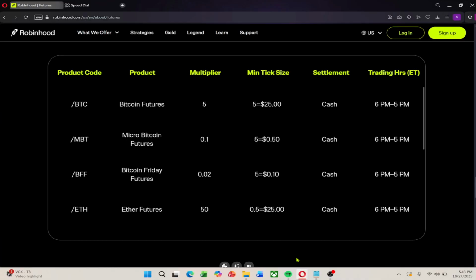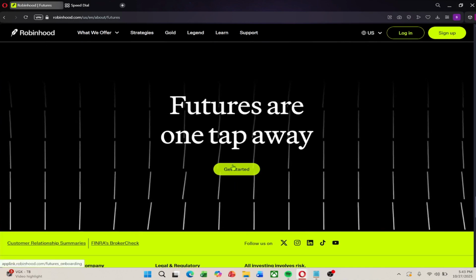Altogether, you can expect to pay between 87 cents and $1.12 per contract, and that fee applies both when you open and when you close your trade. So, double that to estimate your total round-trip cost per trade.